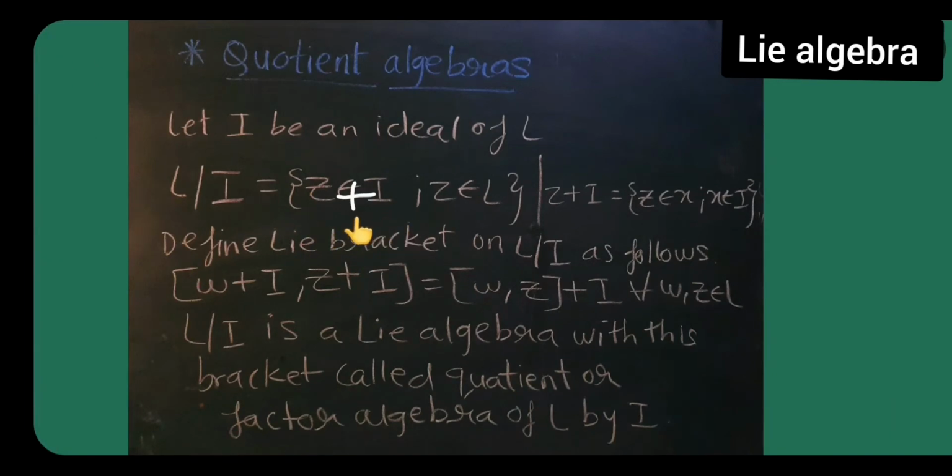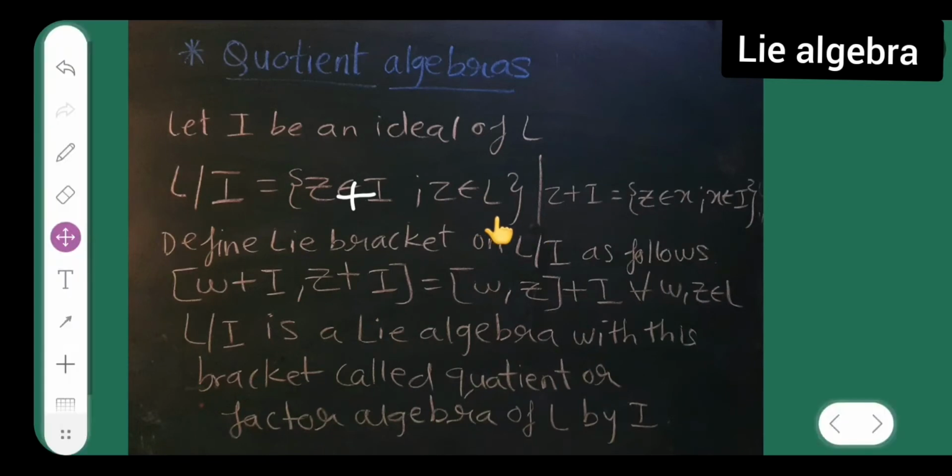So this is Z plus I, where Z belongs to L, and don't forget to put this dash. Where Z plus I is equal to Z plus X, where X belongs to I.